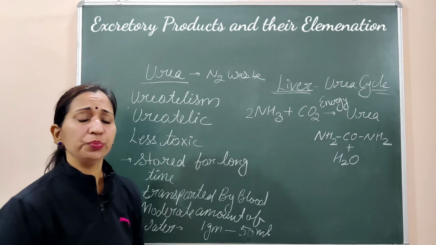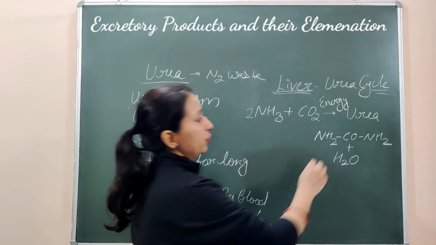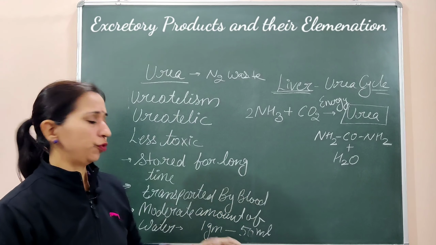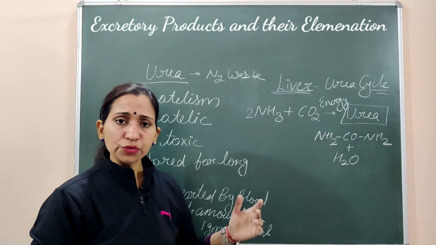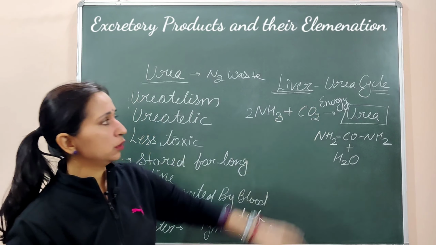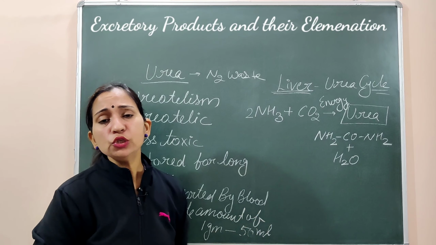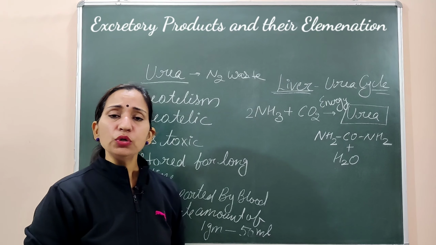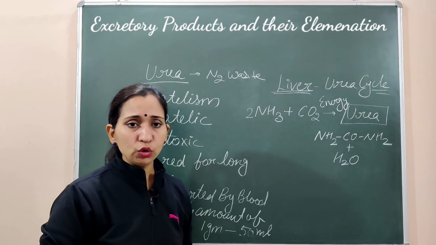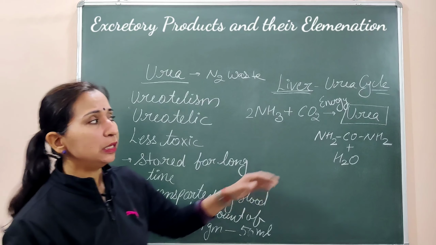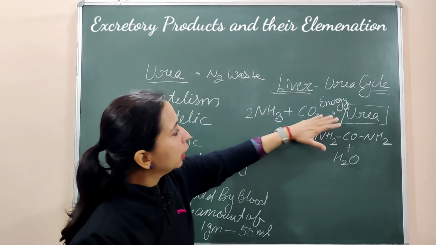इस प्रोसेस में वाटर भी रिलीज होगा एंड दिस यूरिया विच इज फॉर्म बाय दिस वे, इट कैन बी रिलीज्ड with the 50 ml of water. So in the case of human also this thing happens. Liver synthesizes the urea and it is released with the urine, but the complete urea is not released out. Some amount of urea is retained in the body to maintain the osmoregulation. पूरा का पूरा यूरिया बॉडी के बाहर रिलीज नहीं किया जाता है. ओके ये हो गई बात.